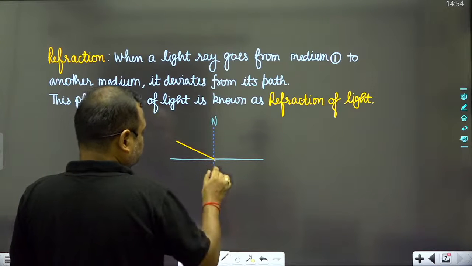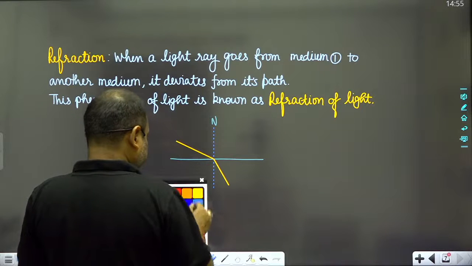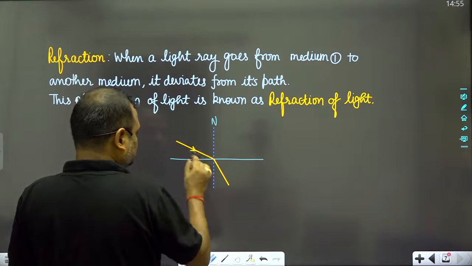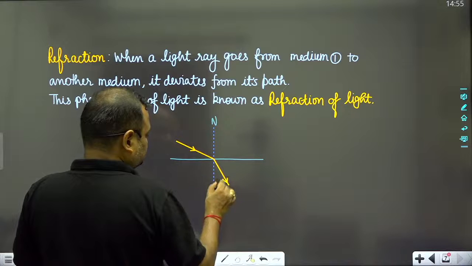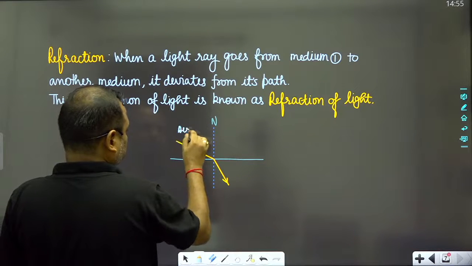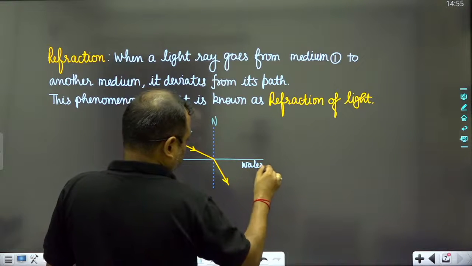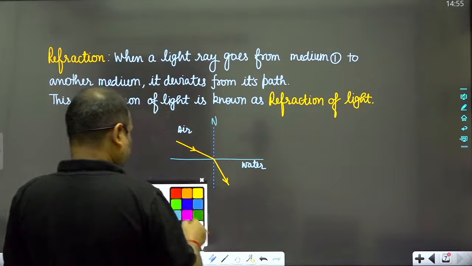Then this light ray changes its path. It means it deviates from its path. For example, a light ray has entered from air to water.